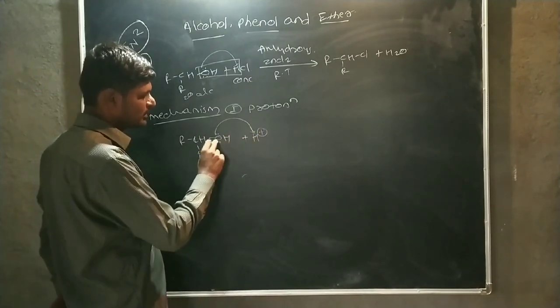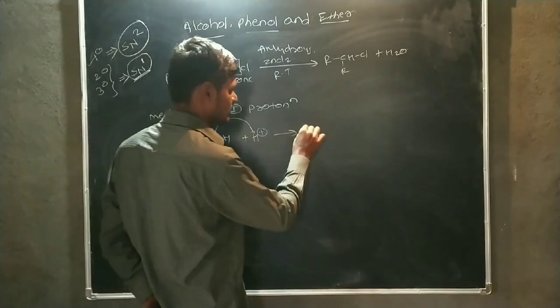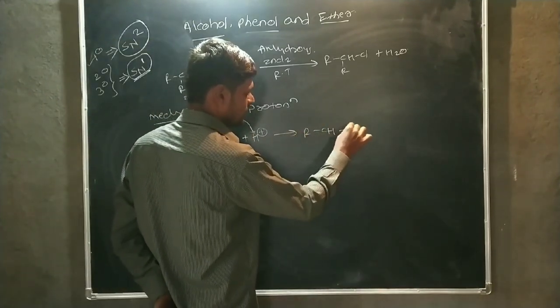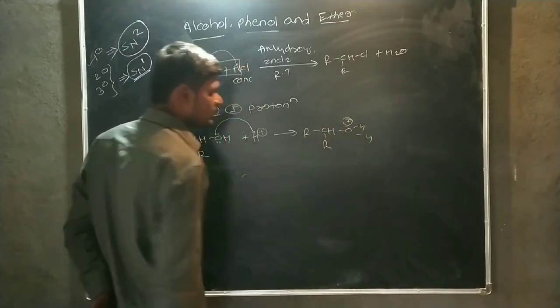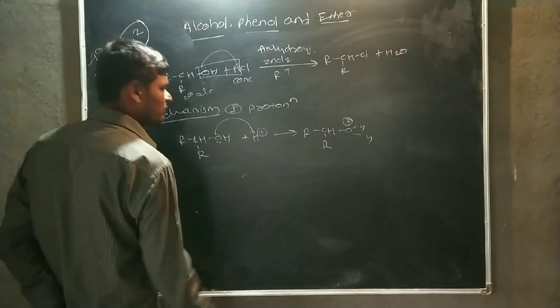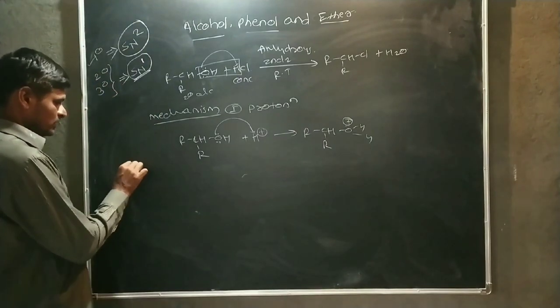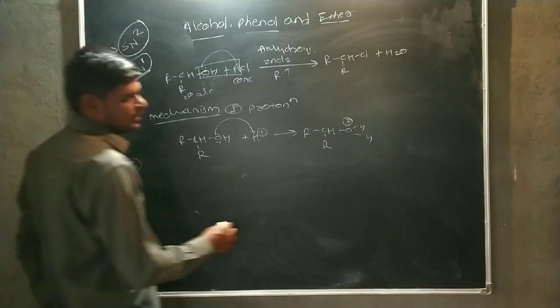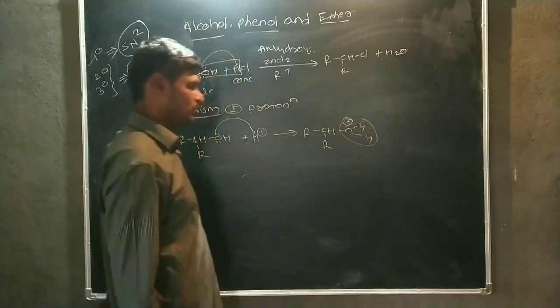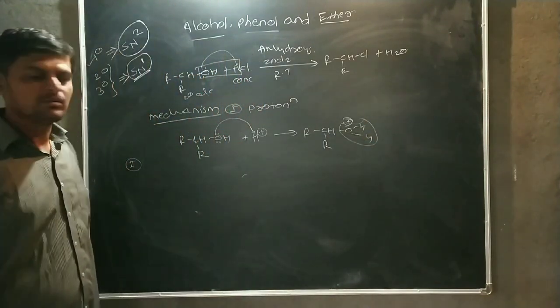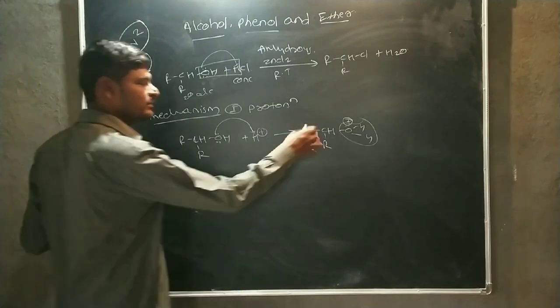This lone pair is shifted in between the oxygen and hydrogen atom, then it forms the protonated alcohol. Okay, the protonated alcohol is formed. Then in the second step, after protonation, there is a formation of a water molecule. And the water molecule is a good leaving group, therefore it is eliminated easily.